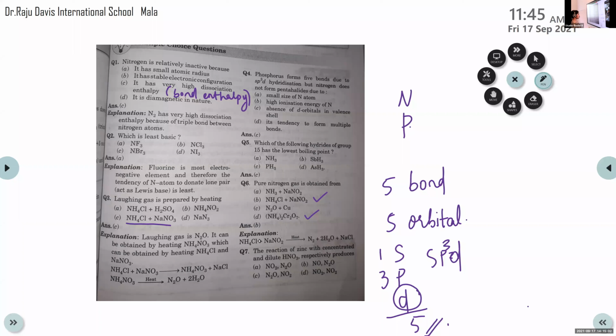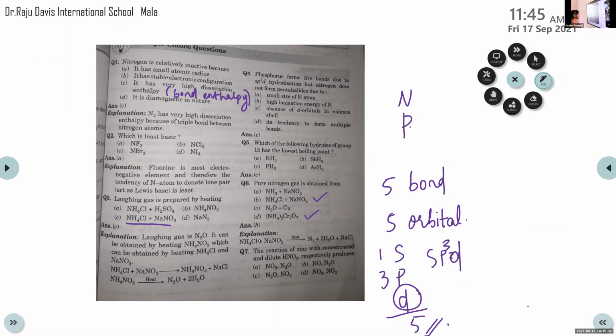So you have to look at the chemical reaction of nitric acid, HNO3, concentrated and dilute HNO3 with zinc. Page number 180. What will be the product obtained there? Top of this page, 180, you can see the reaction between zinc and dilute HNO3, concentrated HNO3.